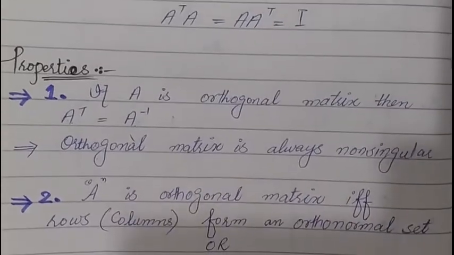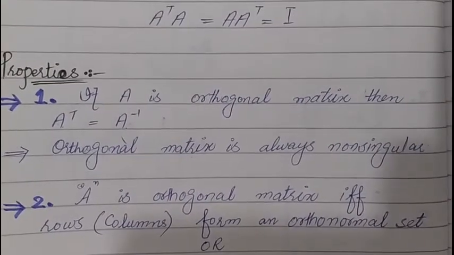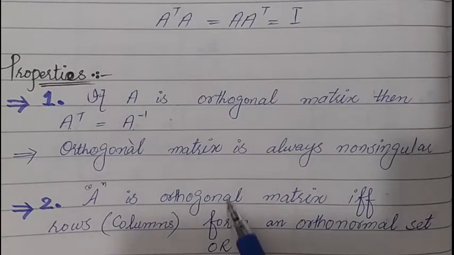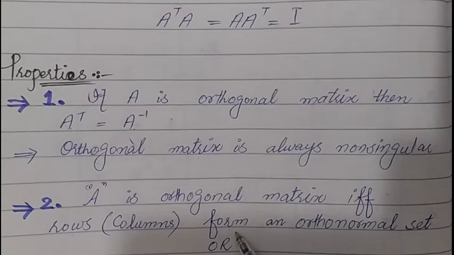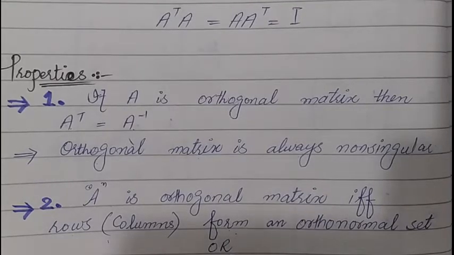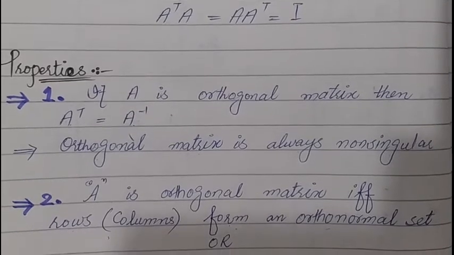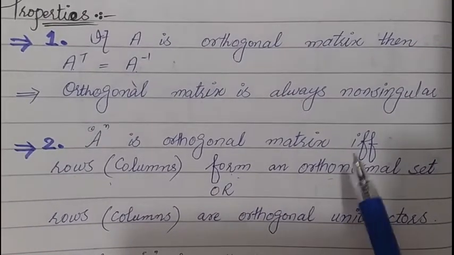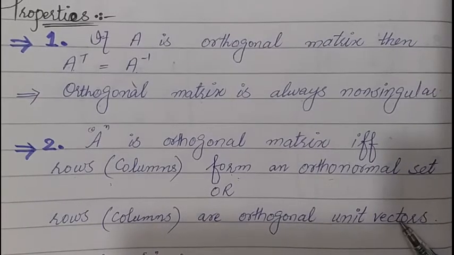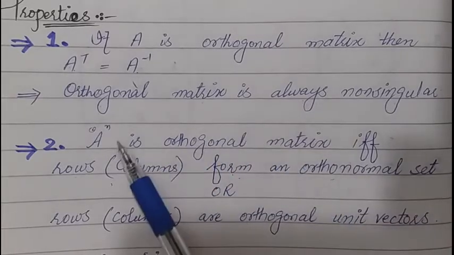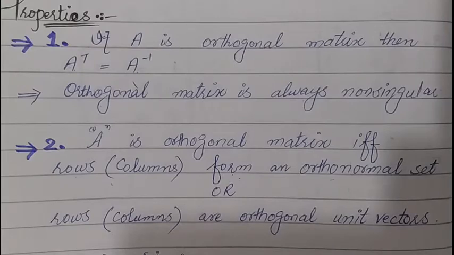The second property is that if A is an orthogonal matrix, then these two properties are equivalent to each other. If A is orthogonal, then it is necessary that its rows or columns form an orthonormal set, or rows and columns are orthogonal unit vectors. And if any matrix has rows and columns that are orthogonal unit vectors, then it is necessary that A is an orthogonal matrix.